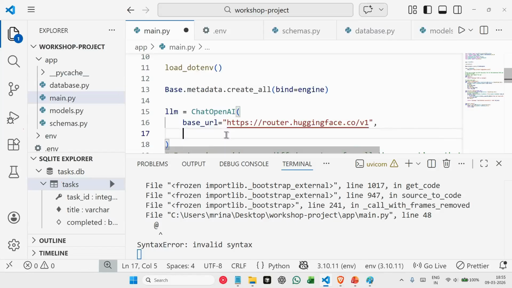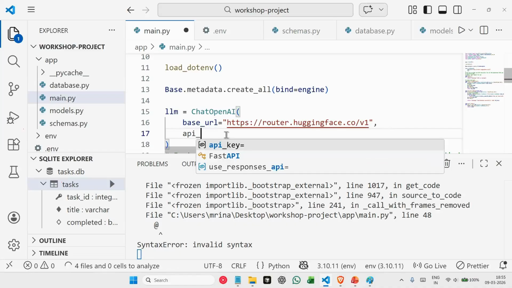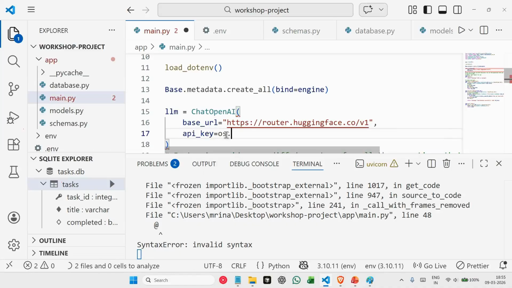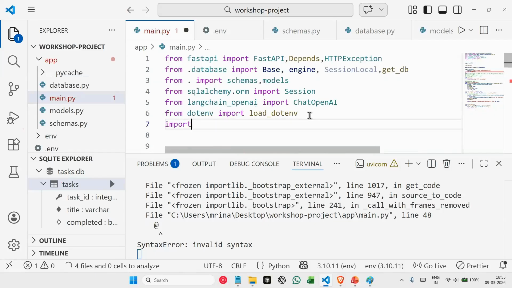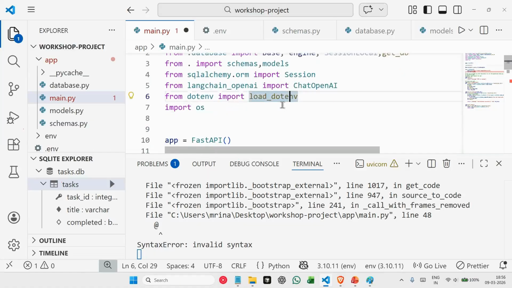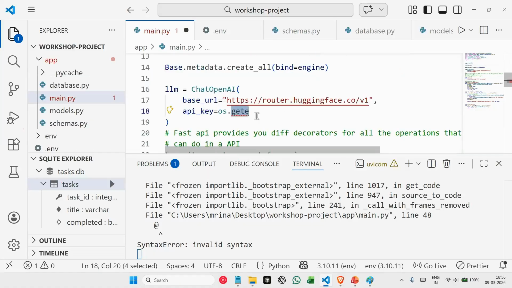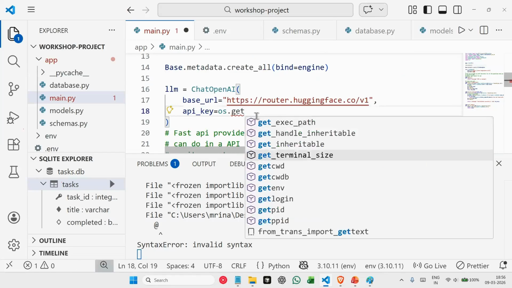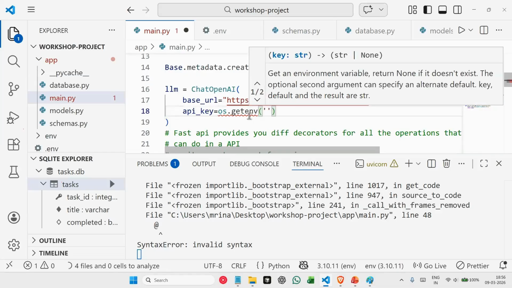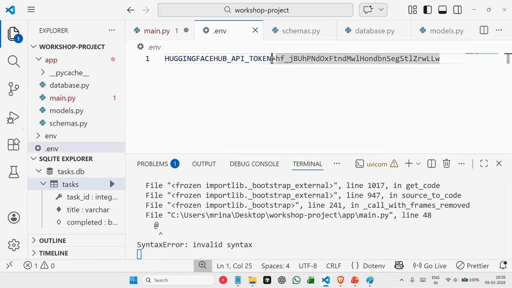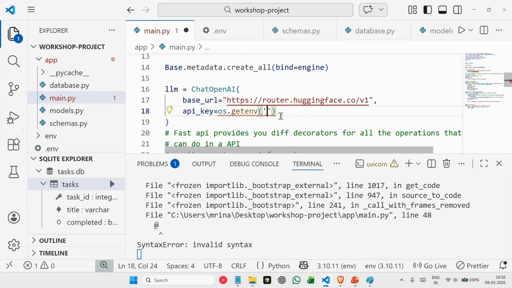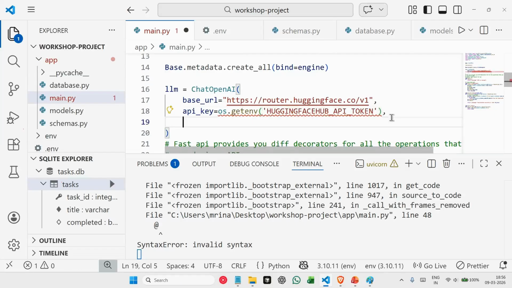So for that we'll say API key is equal to os.getenv. Have we imported OS? No. Let's import OS. Yeah. So we say os.getenv, and here we are passing the name of the environment variable which we created, which is Hugging Face Hub API token.